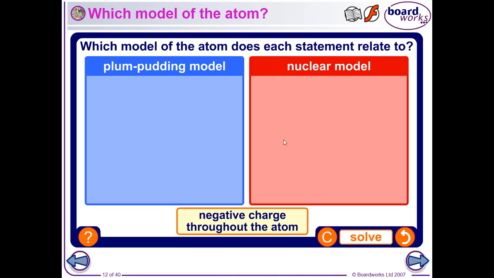So now, an exercise at the end, I want you to do this in Google Forms. So I'll set this up in Google Forms. Each statement fits either the plum pudding model or the nuclear model. Okay, we now know the nuclear model is the correct one and the plum pudding is incorrect, but we're not talking about correct and incorrect. What we're talking about is which of the statements fits each of the models. Okay, so can you do that in Google Forms for me?